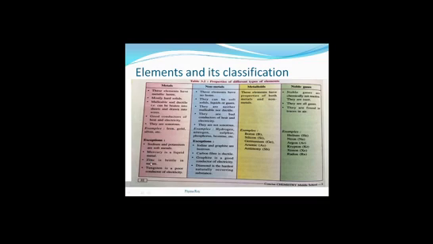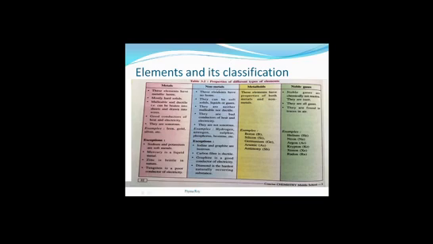Next, zinc is brittle in nature. We know that generally metals are very hard and cannot be easily broken down, but zinc is such a metal which is brittle in nature. Easily we can break that. Next, tungsten is a poor conductor of electricity. We know that metals are good conductors of heat and electricity. These are the general properties, but tungsten is an exception, as it is a poor conductor of electricity.